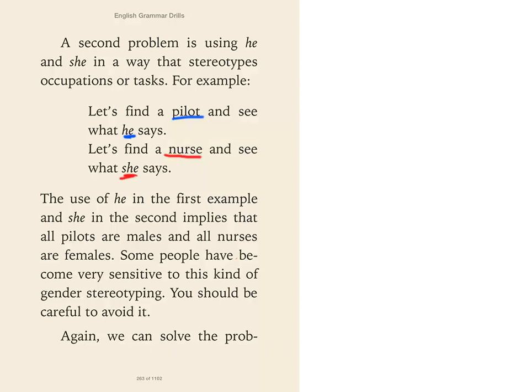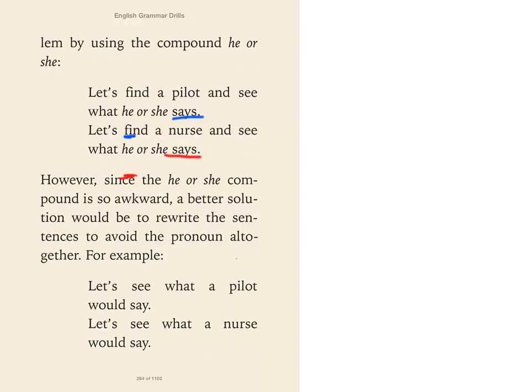Again, we can solve the problem by using the compound he or she. All right, let's find a pilot and see what he or she says. Let's find a nurse and see what he or she says. It says, however, since the he or she compound is awkward, a better solution would be to rewrite the sentences to avoid the pronoun altogether. And this is interesting because you can't pluralize pilot because you still only want one pilot. So this is a little more difficult to rewrite.